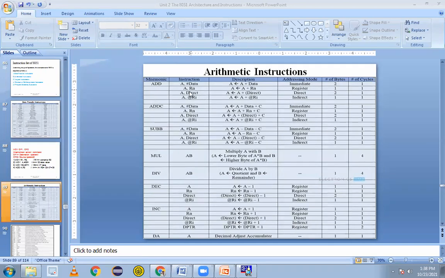Second instruction, ADD A, Rn, meaning the accumulator will get the value A plus Rn. Rn means any register. N indicates any register: R1, R2, R3, R0 to R7.